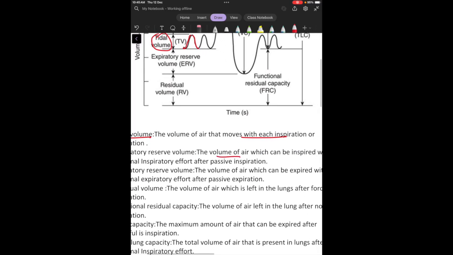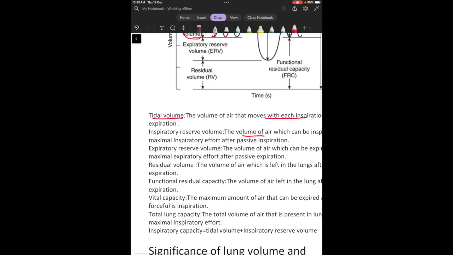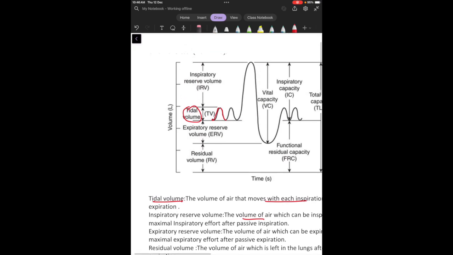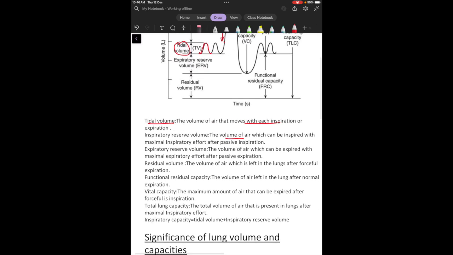And if I talk about the inspiratory reserve volume, then the volume of the air which can be inspired with maximal inspiratory effort after passive inspiration. For example, if a person has inspired passively at rest, the way we inspire, and then he or she has to take even more extra amount of air, he is doing some physical work or some exercise, then that is inspiratory reserve volume, that extra amount of air.